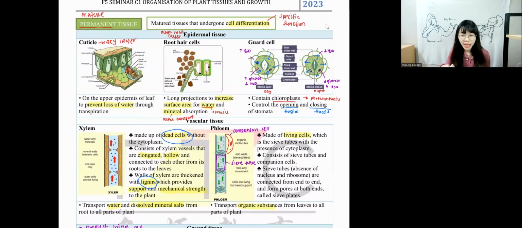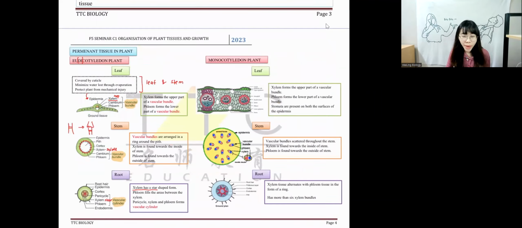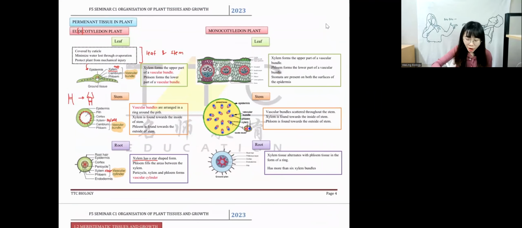And then for page 3, this page is an introduction to what you have to learn in the next few chapters. In chapter 1, you just have to know the function, that's enough already, but you don't have to know the details. And then for page 4, you only have to know about eudicot. Monocot you don't have to study because, as I mentioned, your textbook doesn't have it. You only have to know about eudicot.